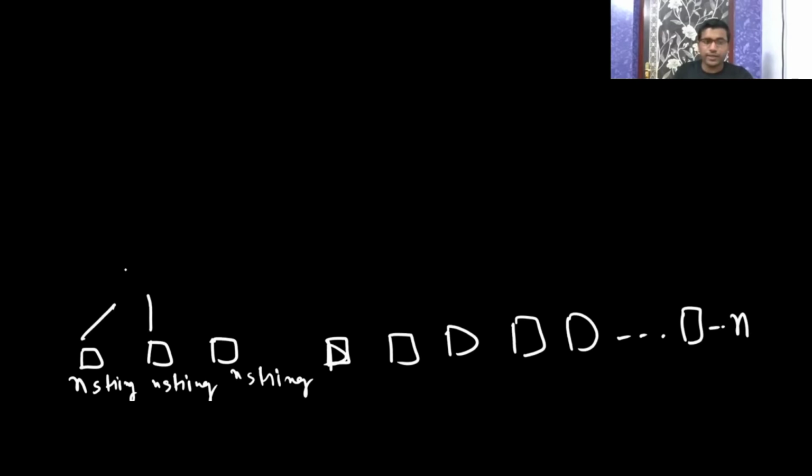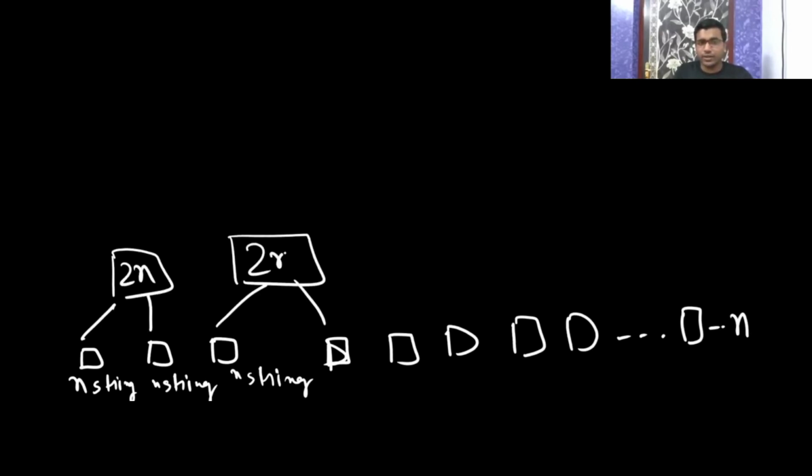When you merge, here you will get 2n strings. So total strings you have is n square.